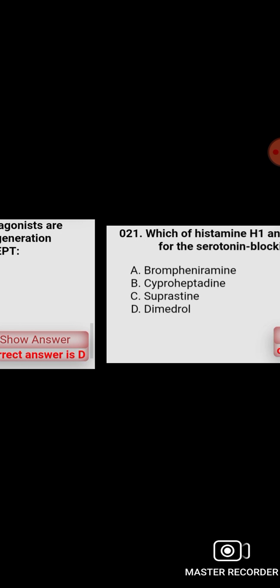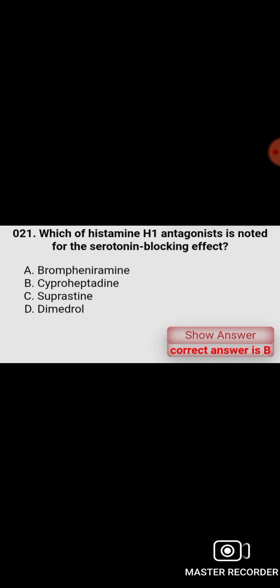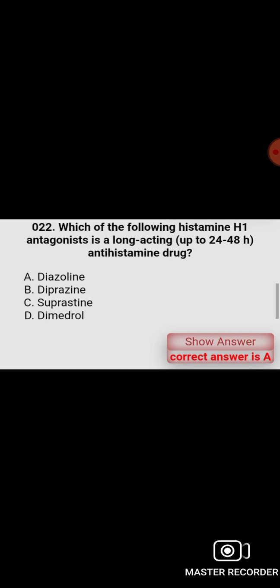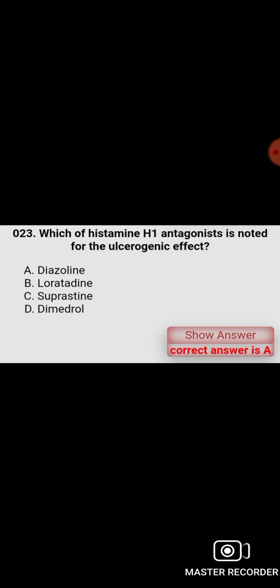These histamine H1 antagonists are recognized for as a second generation antihistamines except suprastin. Which of the histamine H1 antagonists is noted for the serotonin blocking effect, that is cyproheptadine? Which of the following histamine H1 antagonist is a long-acting antihistaminic drug? Diazolin. Which of histamine H1 antagonist is noted for the ulcerogenic effect? Diazolin.